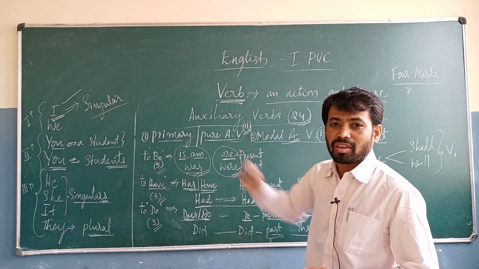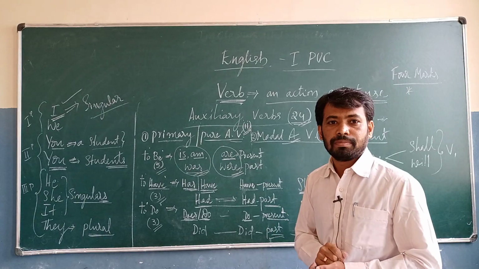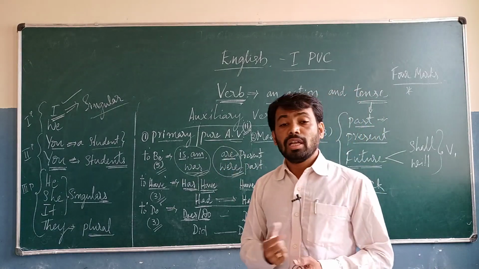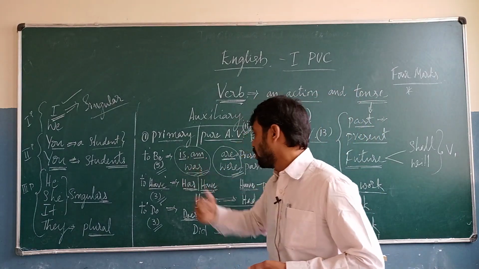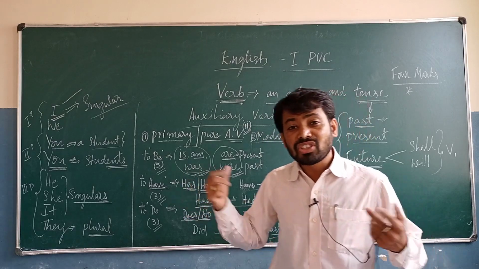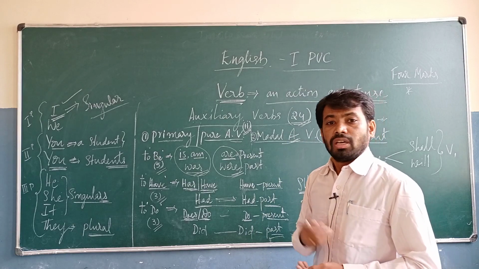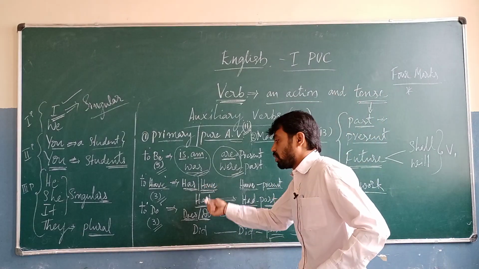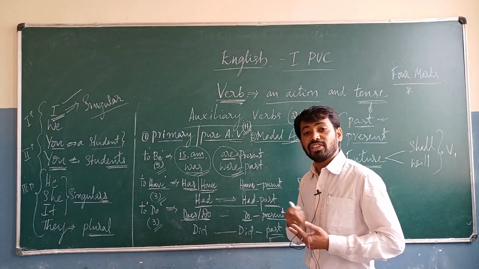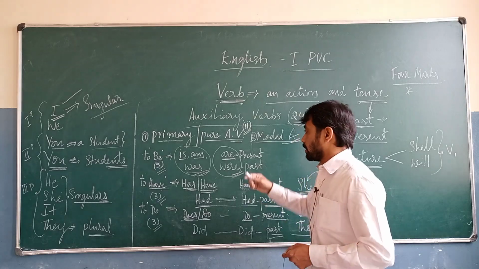Okay, he is walking, she is swimming. I am coming. Like that we will take the help of the auxiliary verb. I have returned, she had returned. Understood? So like that we have to use have and had. She had returned.